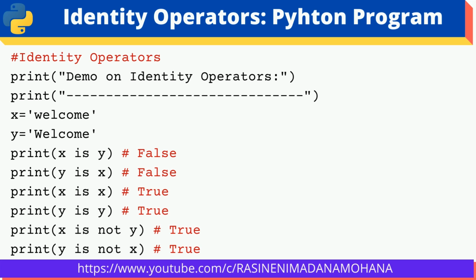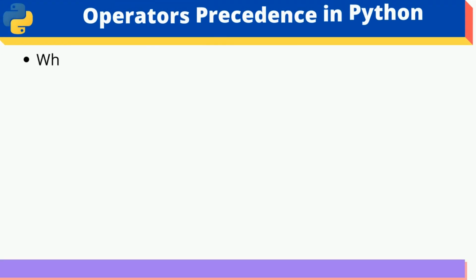Then similarly, is not. x is not y means x not equal to y. Yes, it is true only. Then y is not x, even in reverse, it returns true only. Why? Because y is also not the same as x. Like that, by using identity operators, we can verify. So if both operands are identical, it returns true. Otherwise, it returns false by using is and is not.